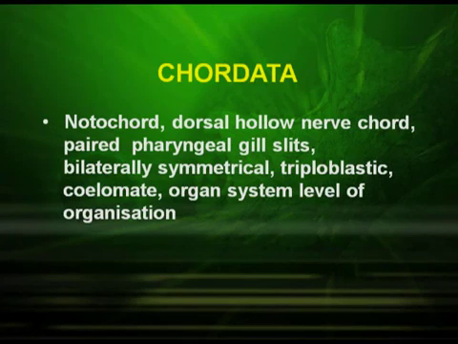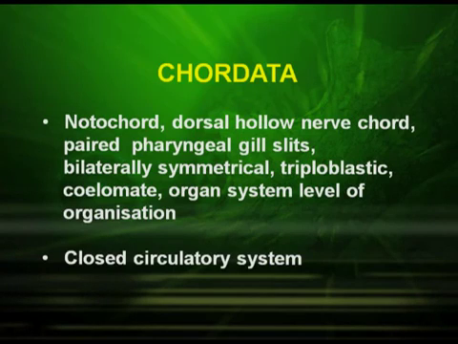Now, what are the characteristics of chordates which distinguish them from non-chordates? Chordates have notochord and a dorsal hollow nerve cord. They also have paired pharyngeal gill slits and their body is bilaterally symmetrical. They are triploblastic, coelomate and they have an organ system level of organization. Circulatory system is of closed type.